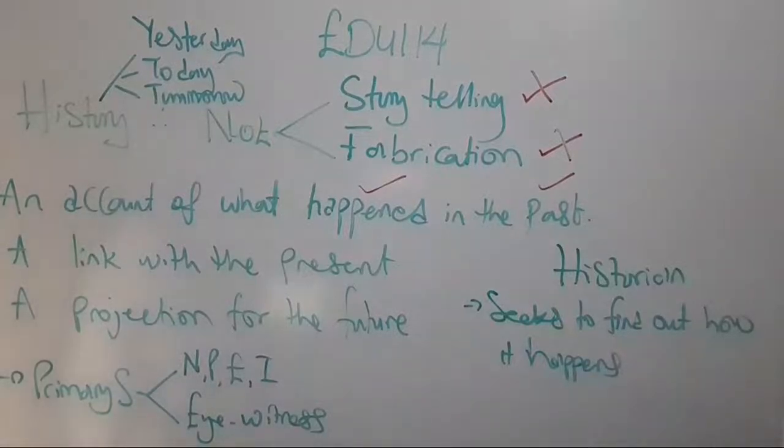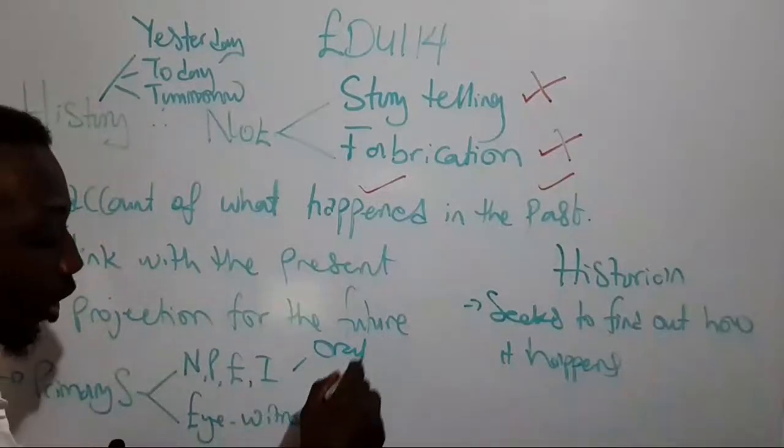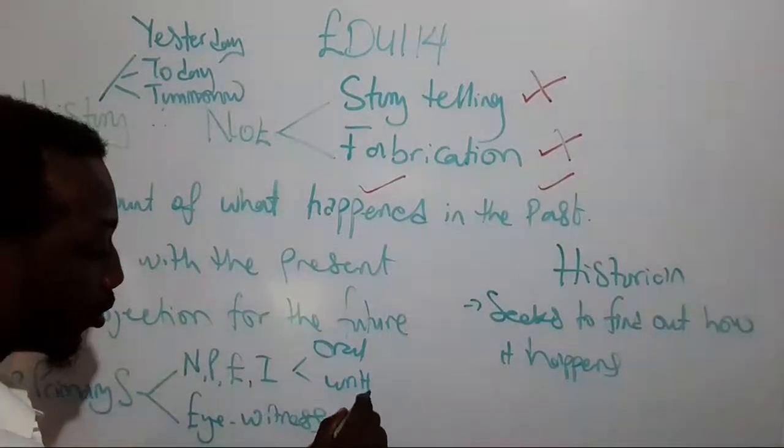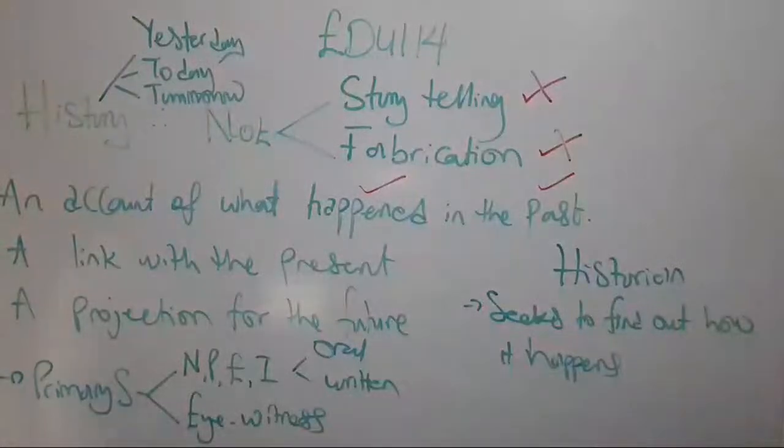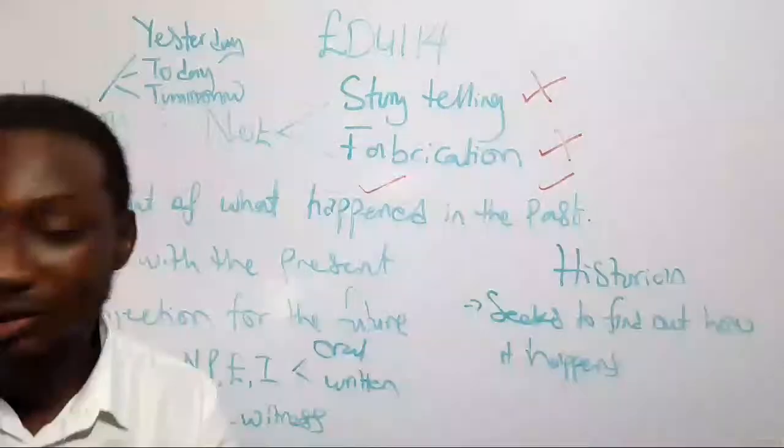Now, the primary source could be oral or written. It could be through video, internet, or scientific procedures like archaeological findings.